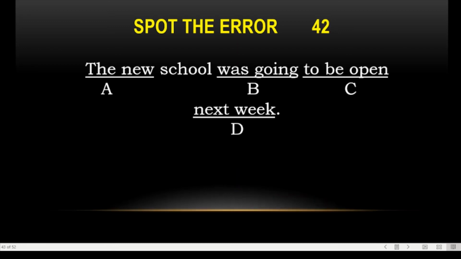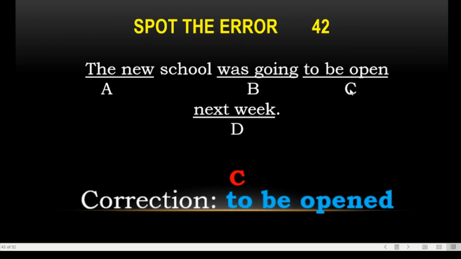The new school was going to be open next week. The new school is going to be opened. To has come, be has come, just like "better to be left untouched", so here we will use opened.